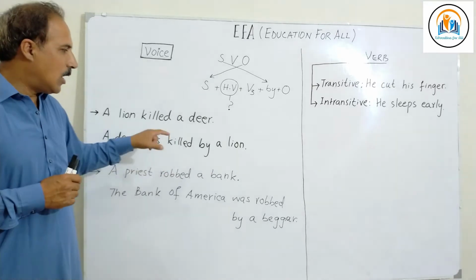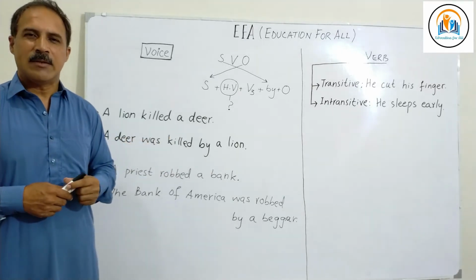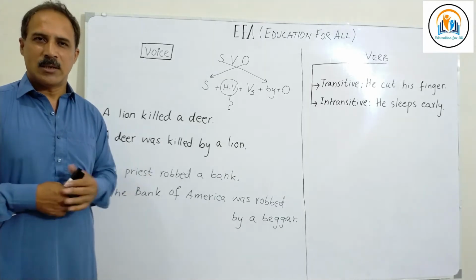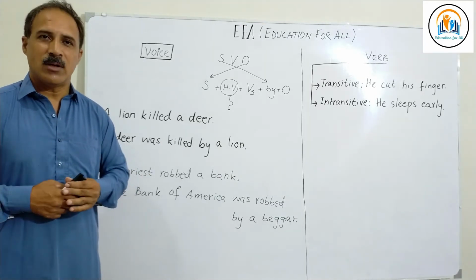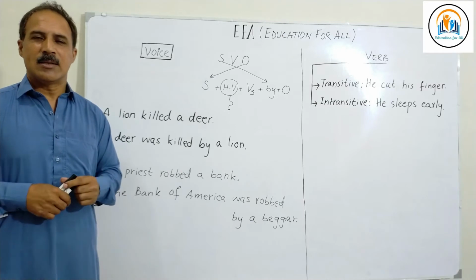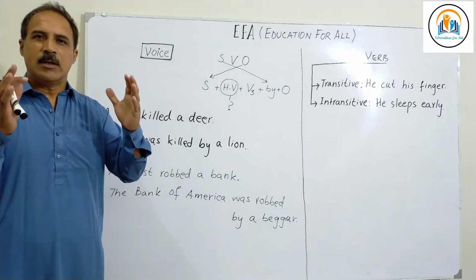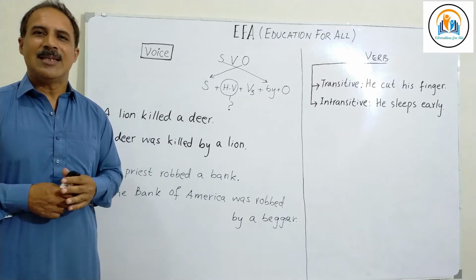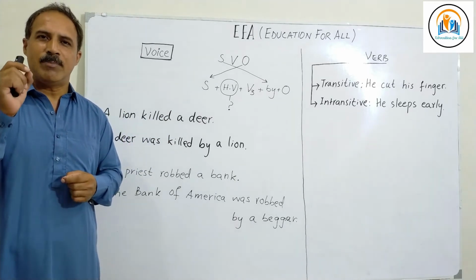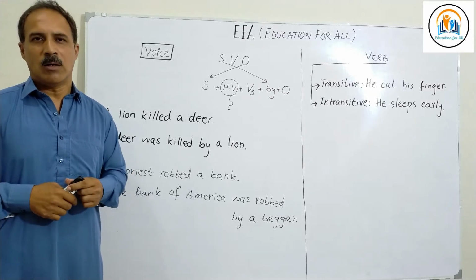Now, why do we use passive voice? If we can do with active voice in our daily life, why do we use passive construction? The answer is that if you look at a newspaper, on the front page you see the headlines, the most important bits and pieces of news are on the first page.